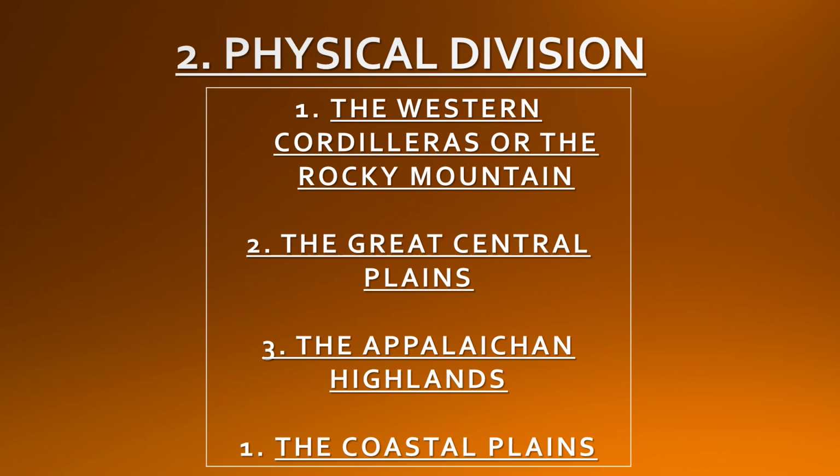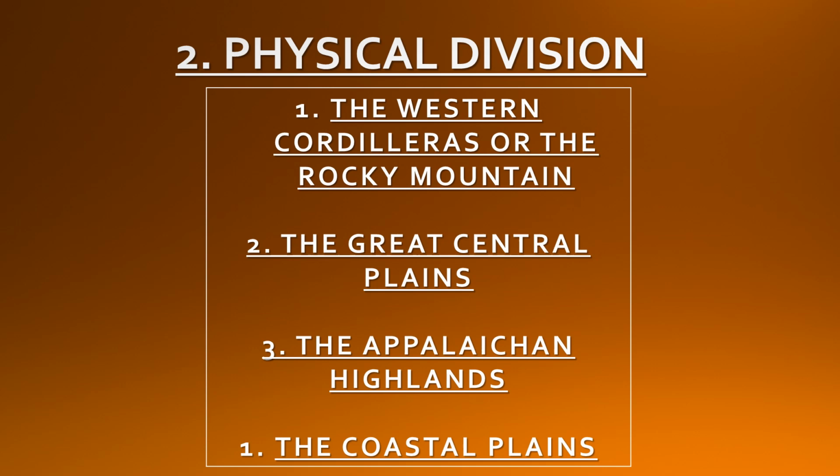It is really important because it will help you in understanding the natural features of North America, such as its mountain regions, its lowlands, major rivers, sea areas, etc. The continent of North America is divided into four major physical divisions: the Western Cordilleras or the Rocky Mountains, the Great Central Plains, the Appalachian Highlands, and the Coastal Plains. Now, one by one, we'll discuss them.